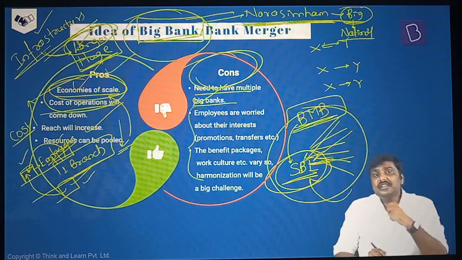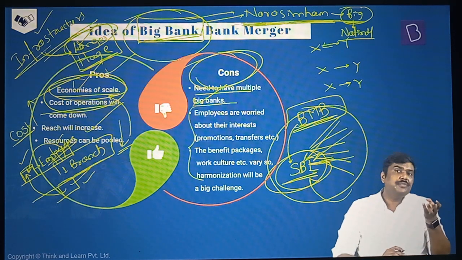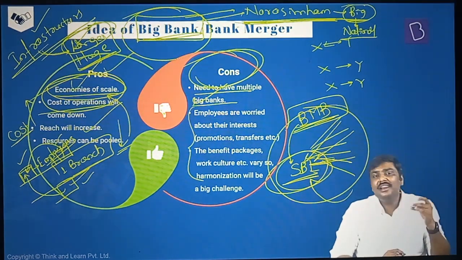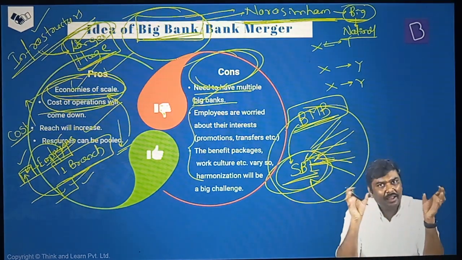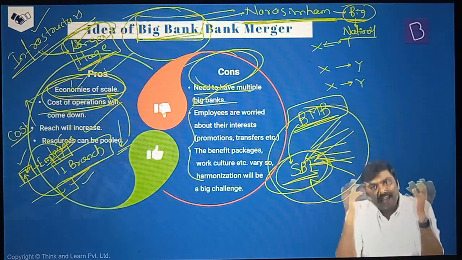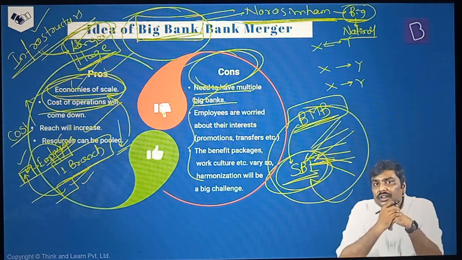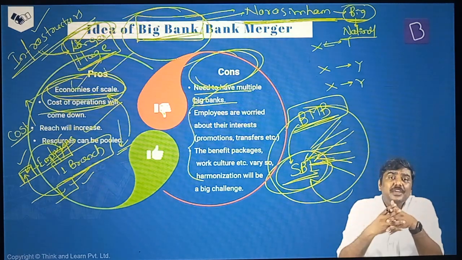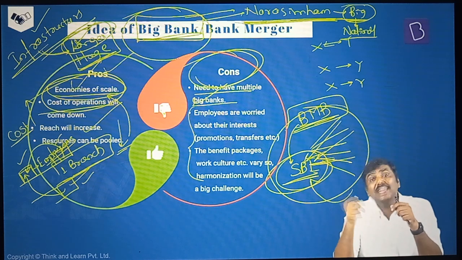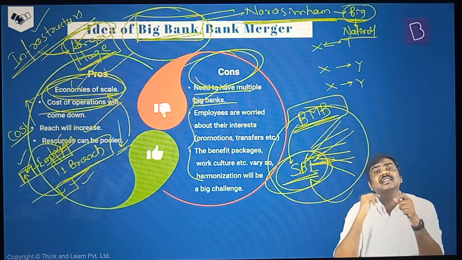Okay? Obviously, employees will be worried. What is the issue here? Employees are provided with certain benefits. Employees are guaranteed a certain salary. Now, what if two banks, Bank A and Bank B, are merged? The work culture of both of them is completely different. Salaries for the employees are completely different. Now, what will you do when you merge these two entities? Can you have a different work culture amongst two employees of the same bank? That creates inefficiency. That creates frictions within the banking sector.